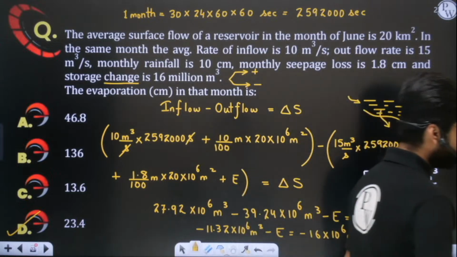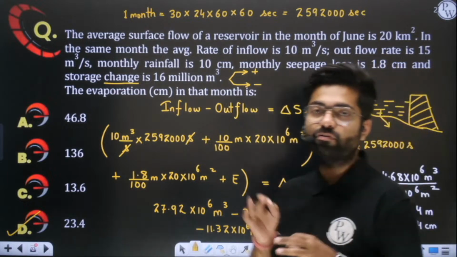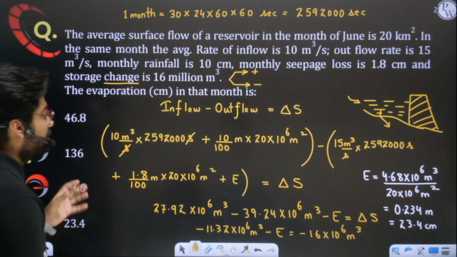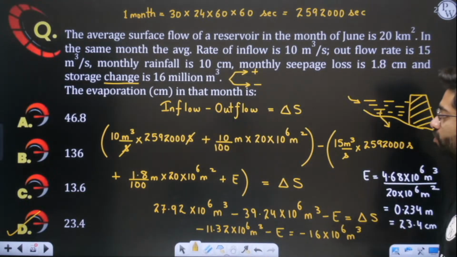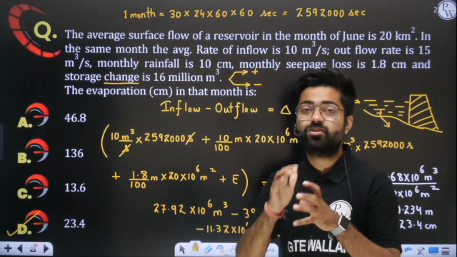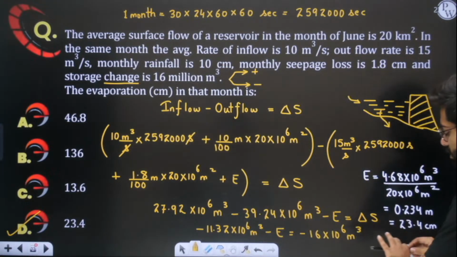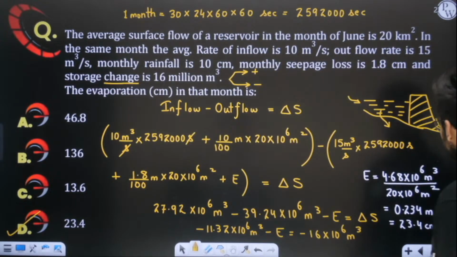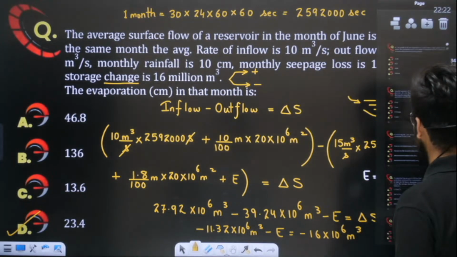Yes or no? Perfect. So are you now confident in solving such types of questions in the GATE examination? Because this question has been asked once. I hope this question has given you some confidence in solving water budget questions. This question was a little tricky, because they do not mention exactly whether the storage has increased or decreased, so accordingly you have to evaluate. I hope this is clear to you. Now we have some more questions, we'll discuss them and after that we'll proceed.